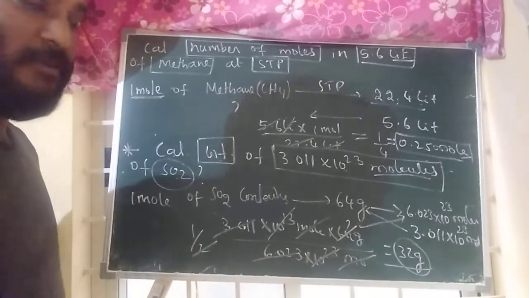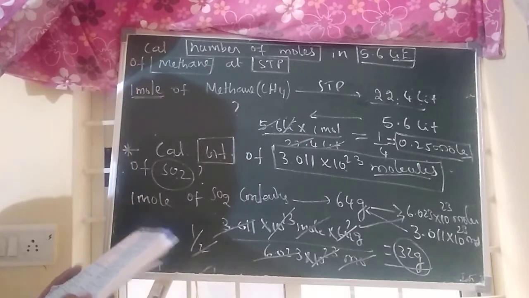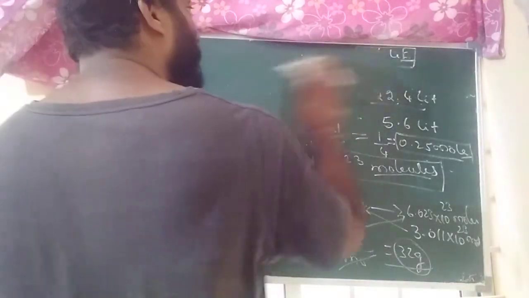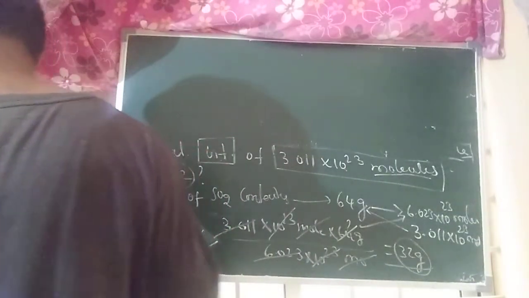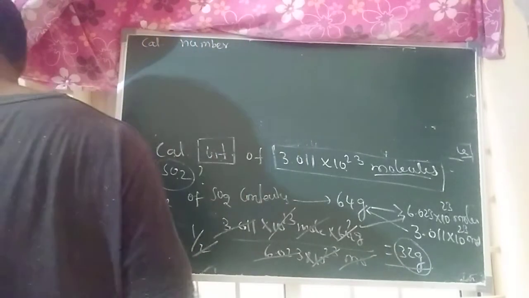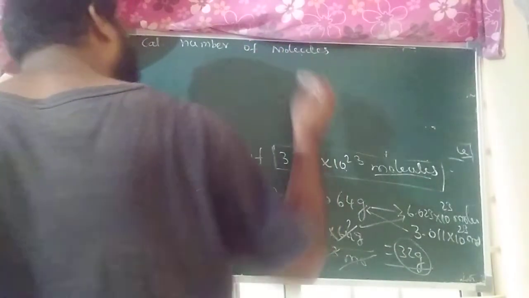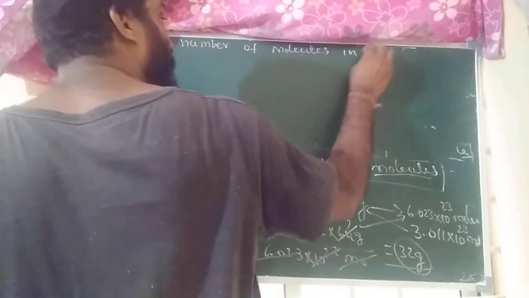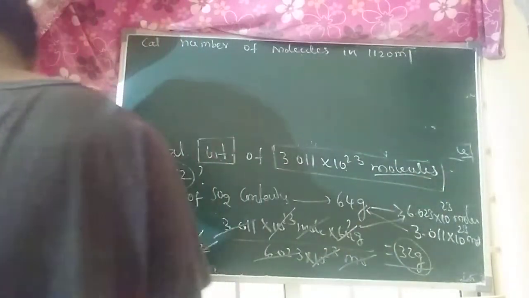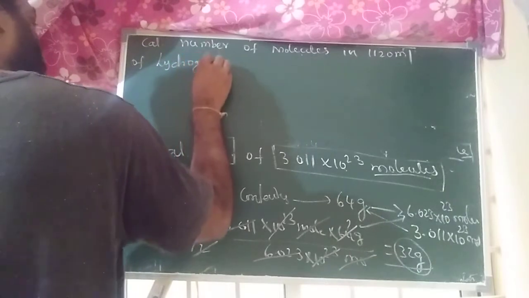Yeah, some more examples we will discuss now. Again, listen. Calculate number of molecules in 1120 ml of hydrogen at STP.